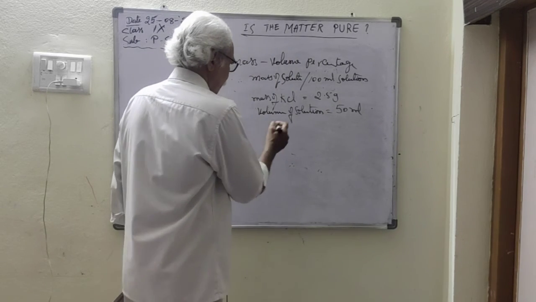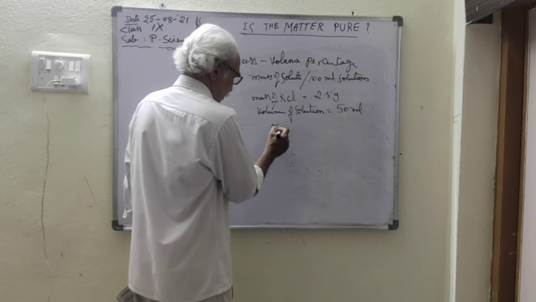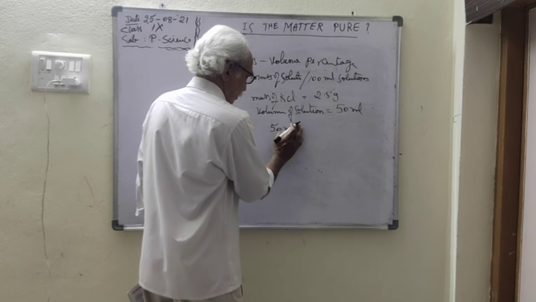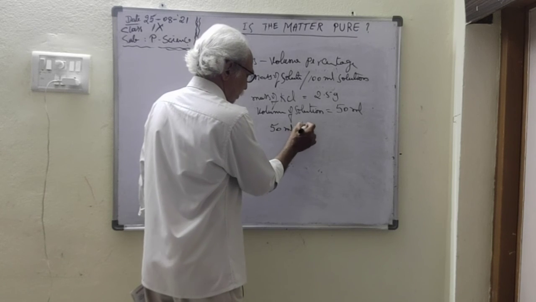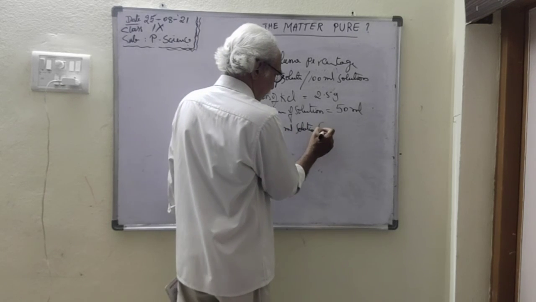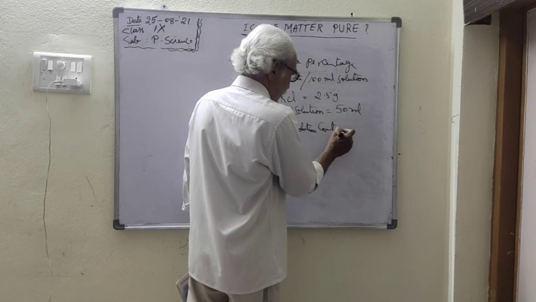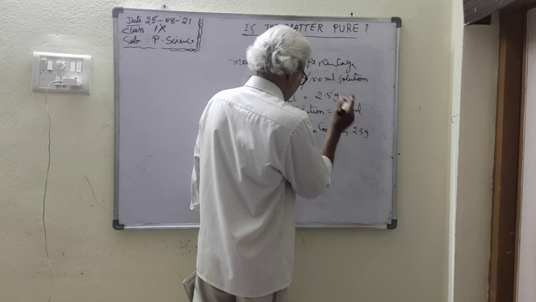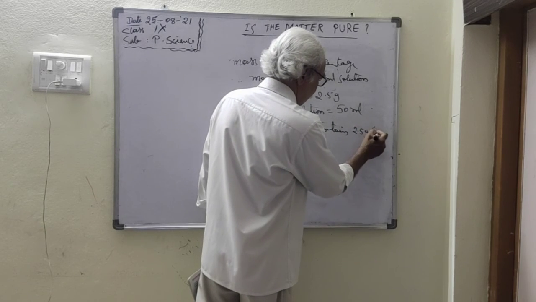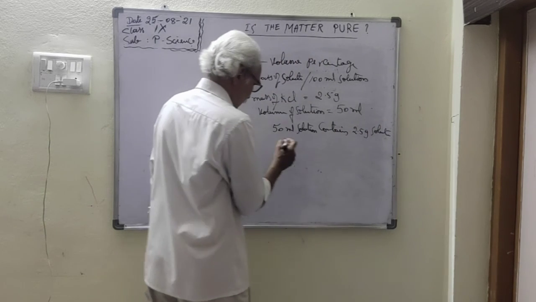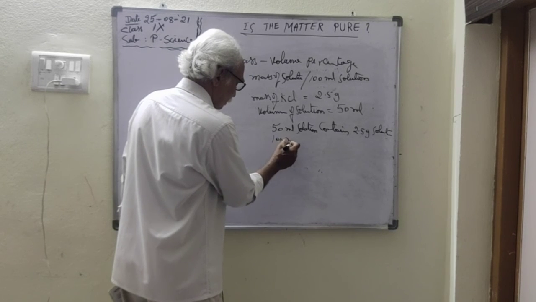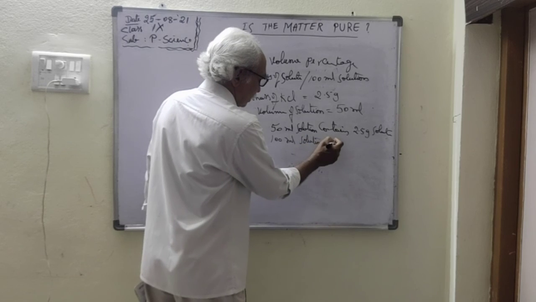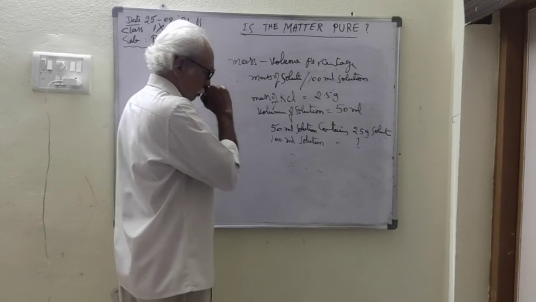So in this case, 50 ml solution contains 2.5 gram solute. 100 ml solution contains how much?